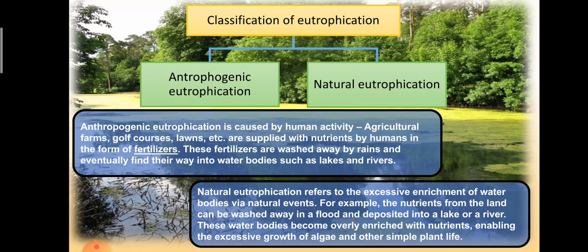In natural eutrophication, there is no interference of humans. It refers to the excessive enrichment of water bodies via natural events. For example, nutrients from the land can be washed away in a flood and deposited into the lake or river. These water bodies become overly enriched with nutrients, enabling the excessive growth of algae and other simple plant life.